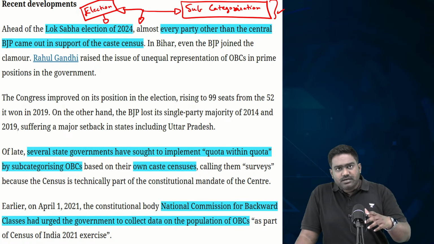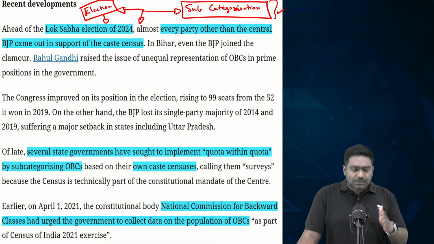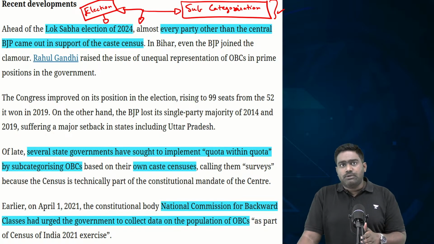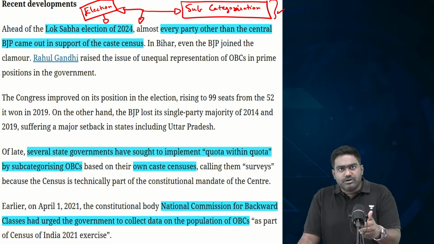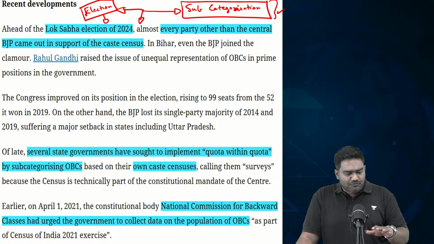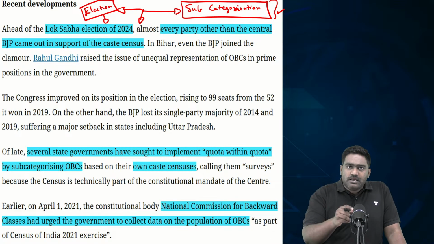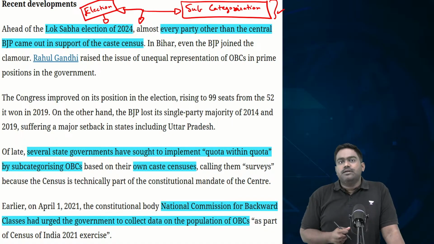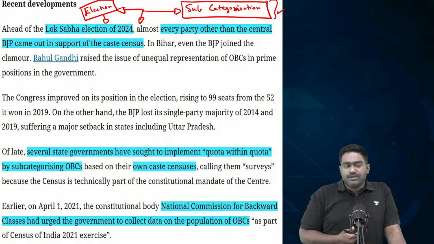Trying to please a certain vote bank is a sure shot way to win elections in the country, particularly on the lines of caste. By promising more reservation, by promising more benefits to certain castes, to certain communities, it has become a proven way for various parties to win elections after elections. This is where the challenge and the concern comes up. Will caste census data be misused? Will it be misused for electoral gains?